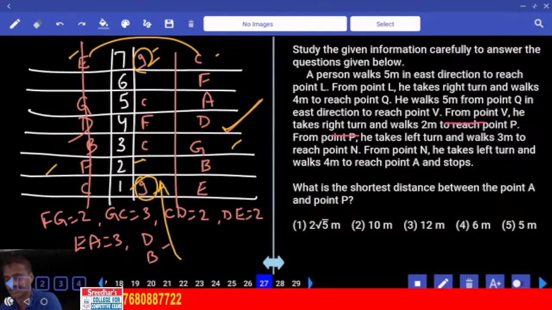Then the next one, 27 onwards. 27 to 30, first or the second priority? 27 to 29, first priority.